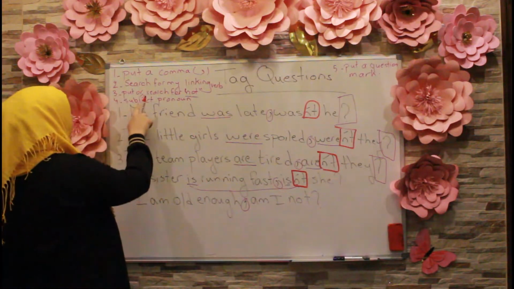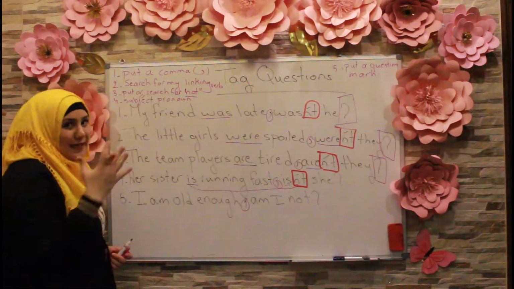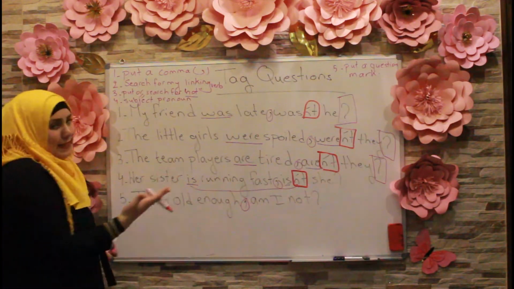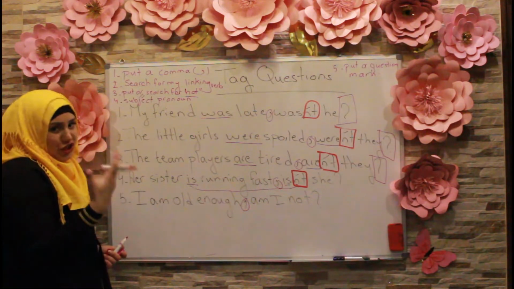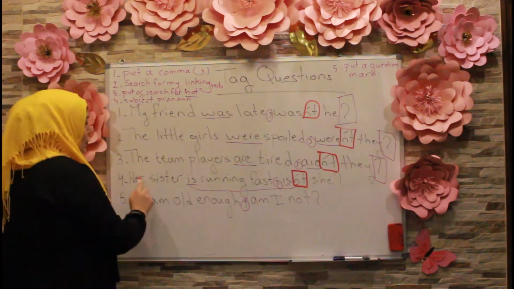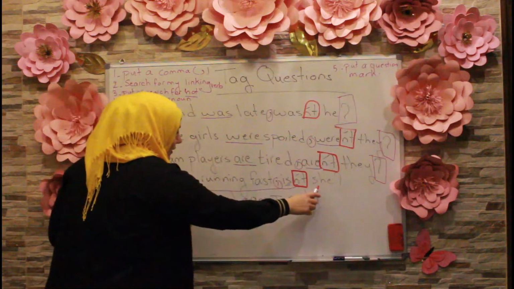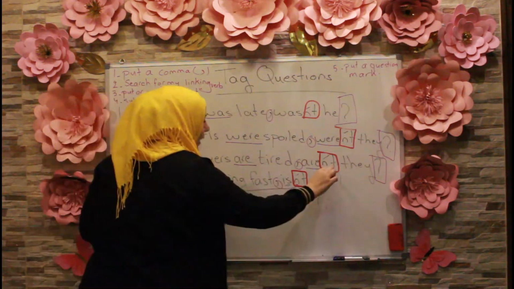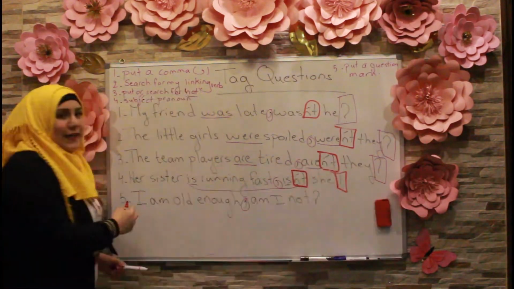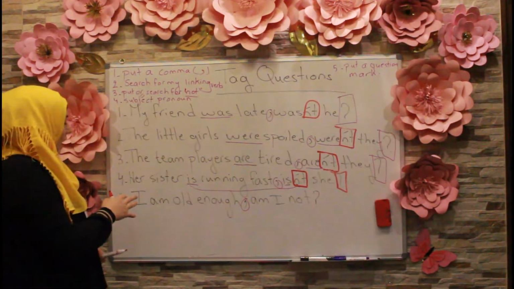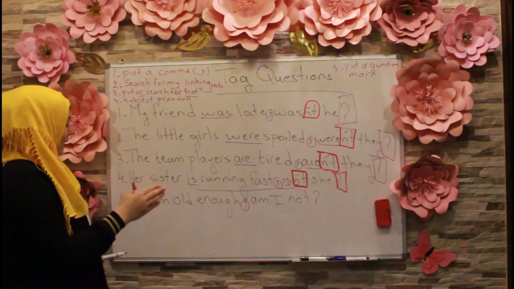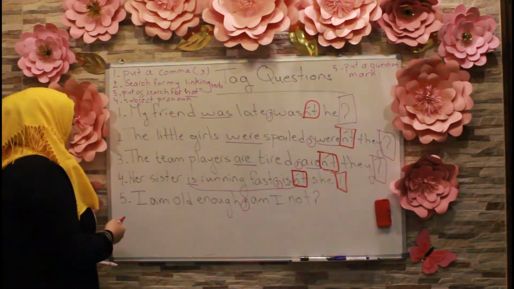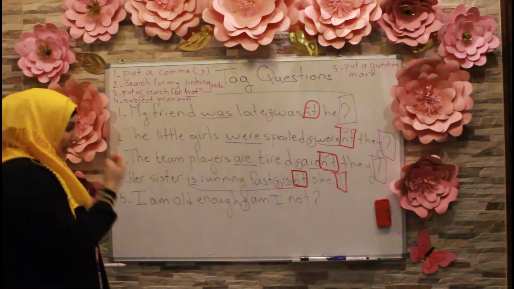Also, for subject pronoun, I have to change my subject into a subject pronoun. Her sister, sister here is singular, so I say she, a girl. So I change her sister into the subject pronoun she, and at the very end I put a question mark. So here in number 5, I am old enough, am I not? So here my subject is I, clearly, and my linking verb is am.